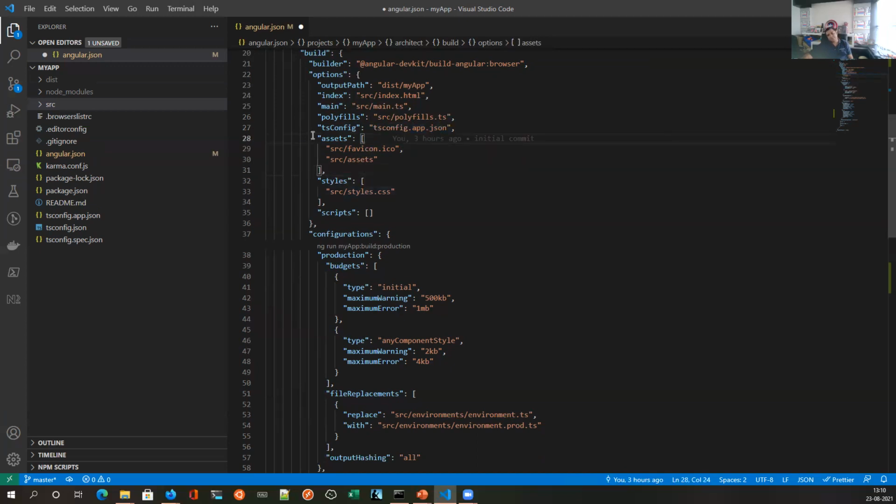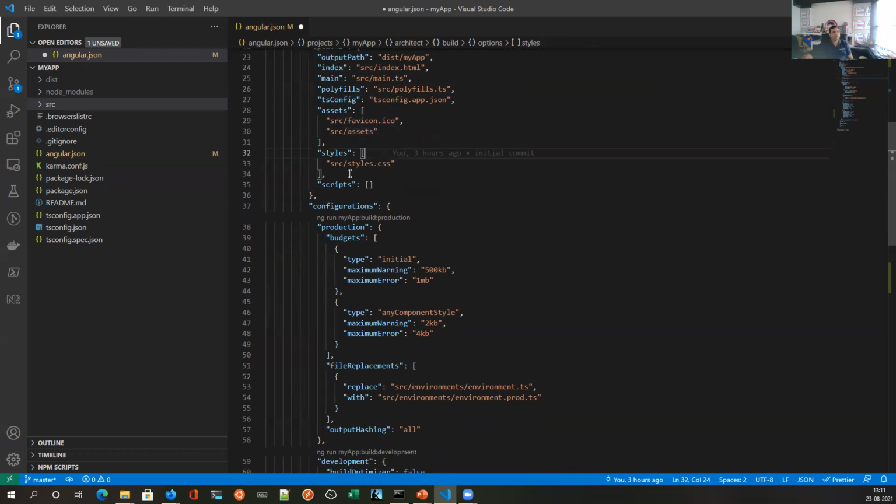Next is assets. This is where all your static items are, for example your ICO files, your img.png, jpg, all those files are mentioned over here. You can even mention just the folder, and all the files within that folder will be included. Similarly, styles.